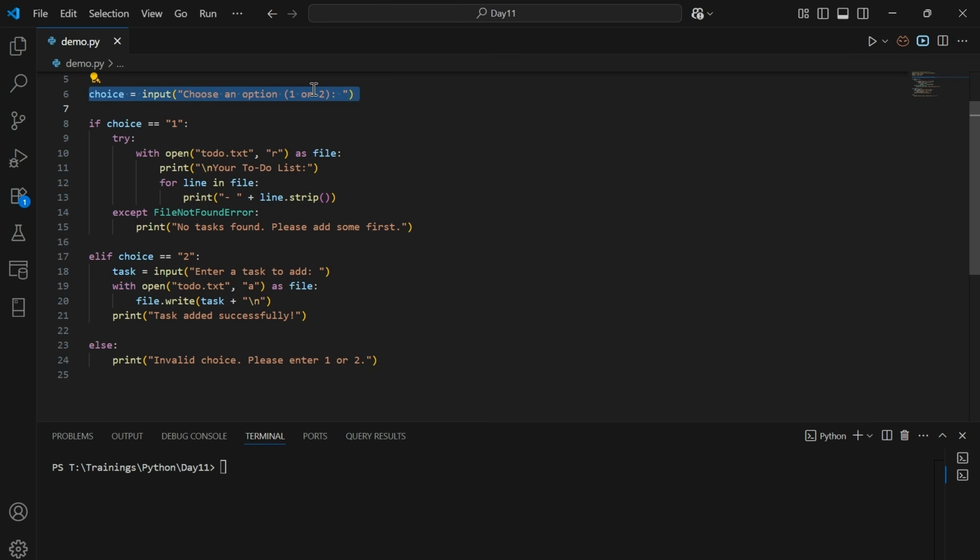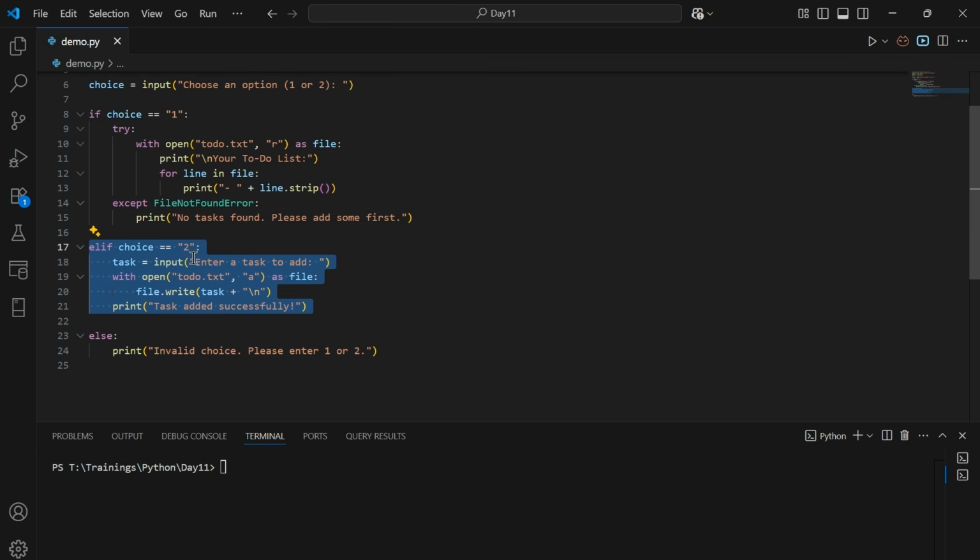This line asks the user what they want to do. Suppose a user presses 1, it shows all the existing tasks. In case a user presses 2, it allows the user to add a new task. If the user chooses 1, then the program tries to open todo.txt in read mode. Then it reads each line and removes the extra newline characters using the dot strip method. Later, it prints the task neatly with a hyphen in front. For example, if the file doesn't exist, then it shows a friendly message instead of crashing the program.